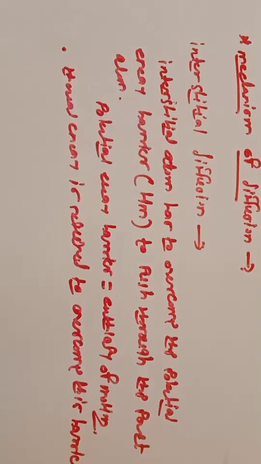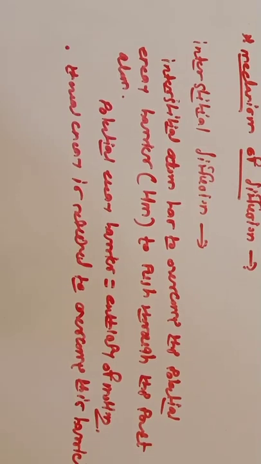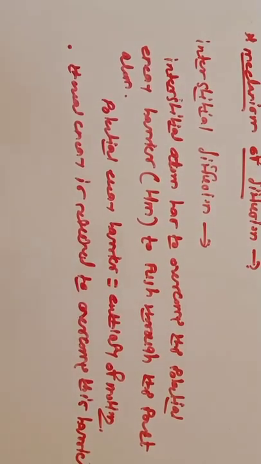So we require temperature or thermal energy to overcome this barrier. According to the Maxwell-Boltzmann criteria, an atom may overcome this barrier when it possesses vibrational energy.